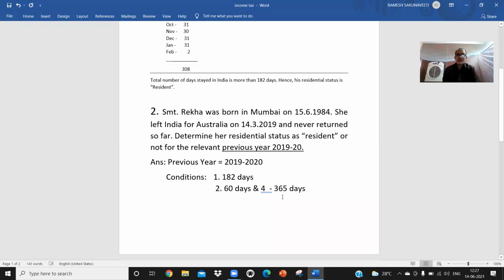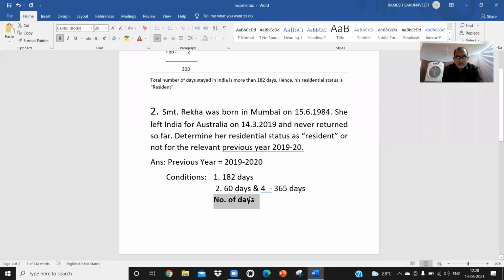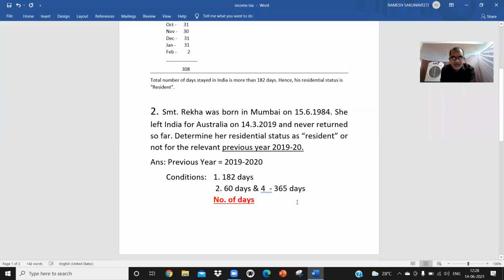Those are the two conditions. So first, we will see how many days the person has stayed in our country in the previous year. Number of days calculation I am doing. You just watch it correctly.